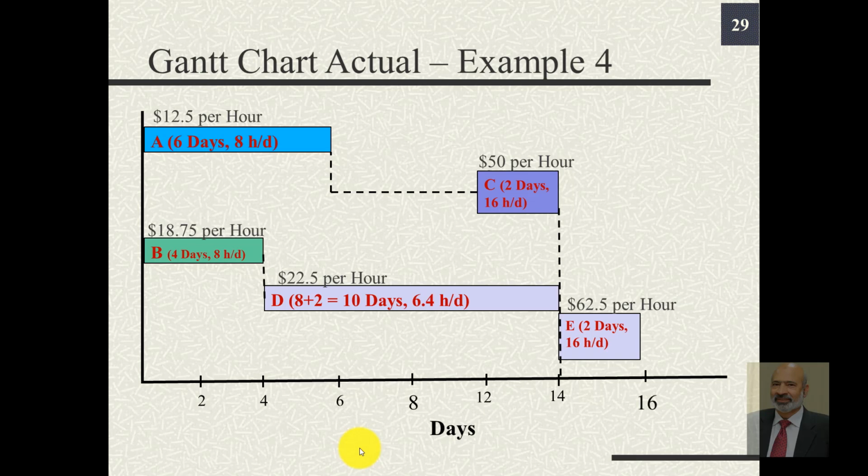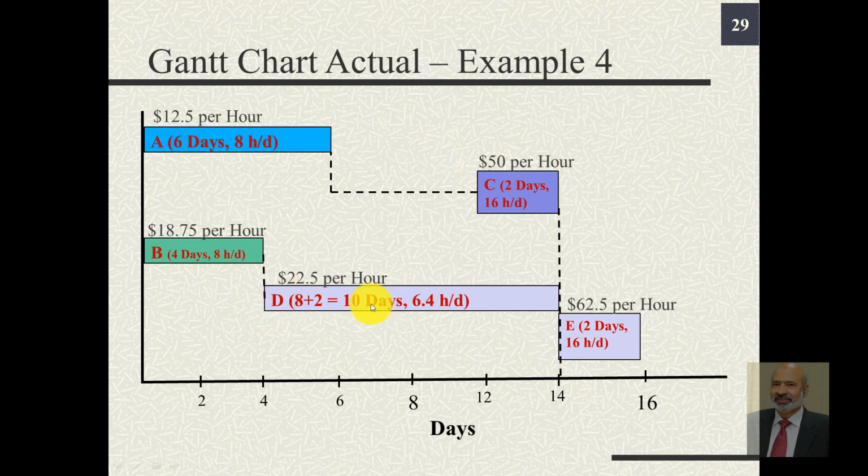The Gantt chart for this example is that A is just like example 3, and activity B is just like example 3. There is no change in activities A and B. C got delayed for 6 days, but then instead of 4 days it was compressed in 2 days at an added expense, and here we end up spending $50 per hour. Previously it was less.